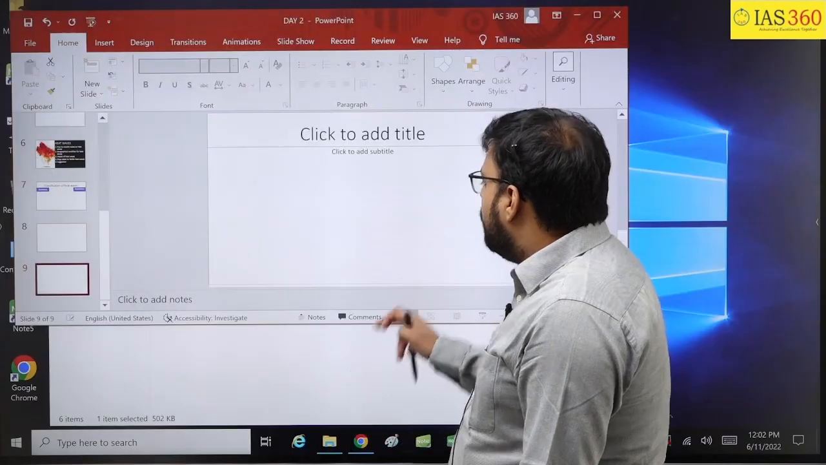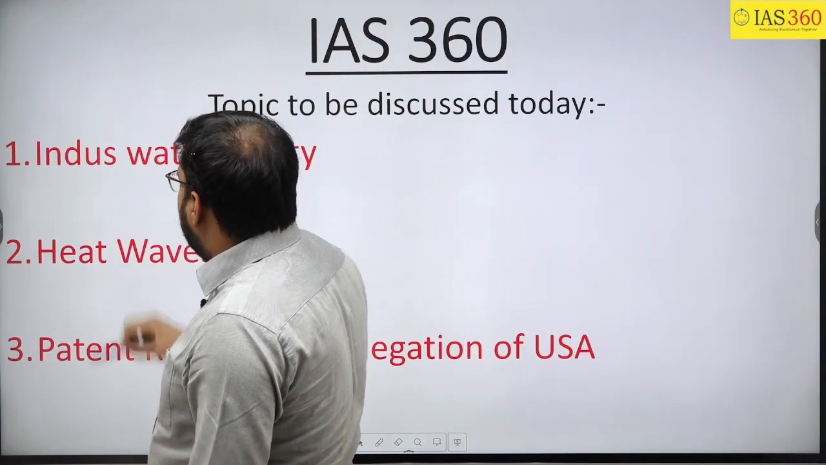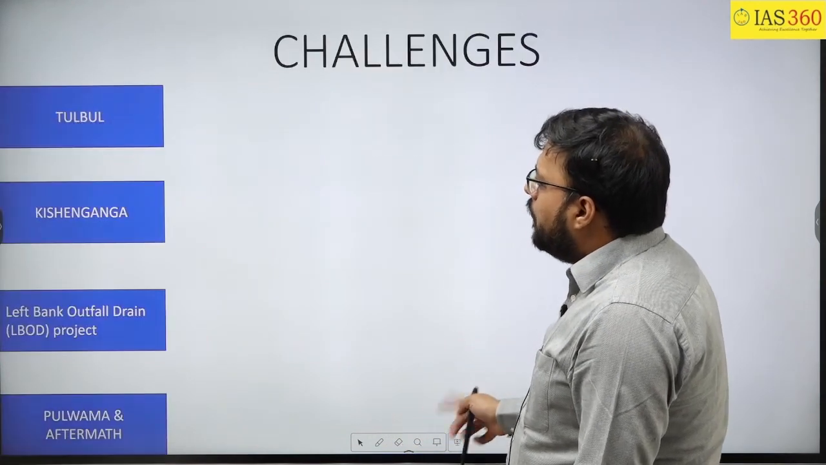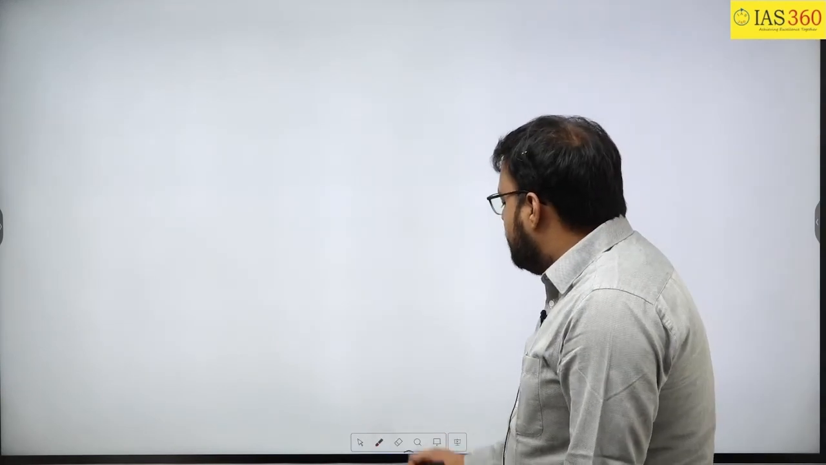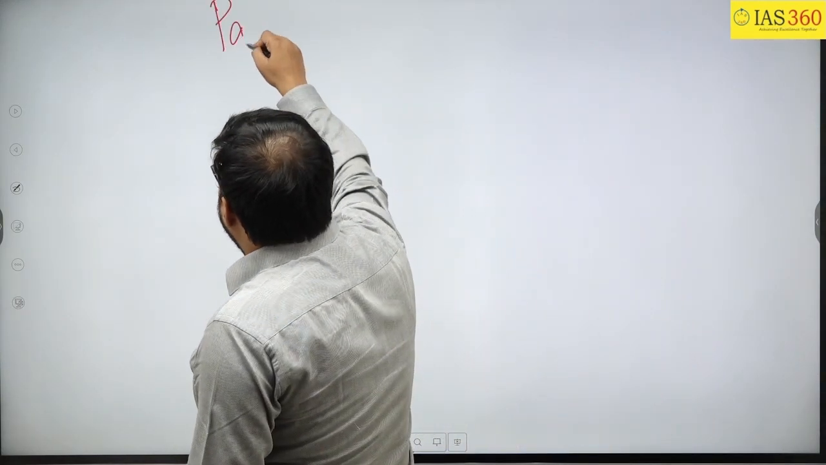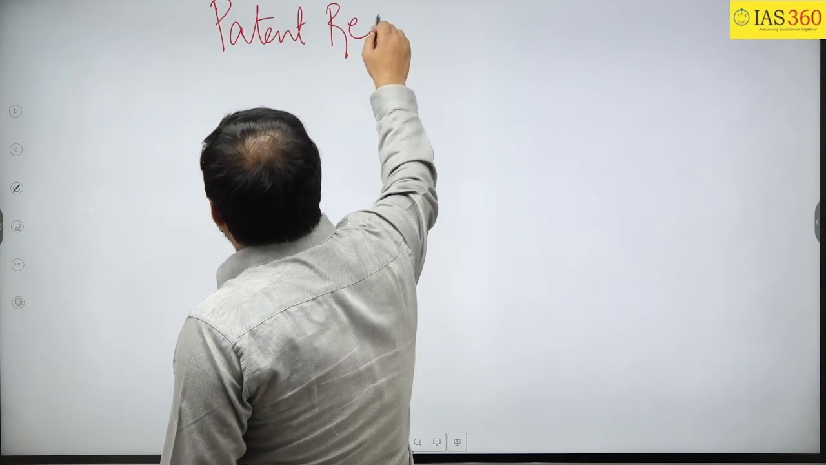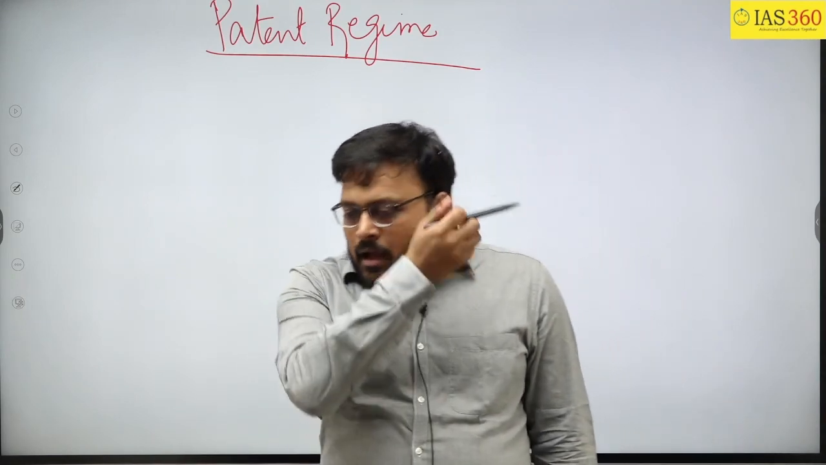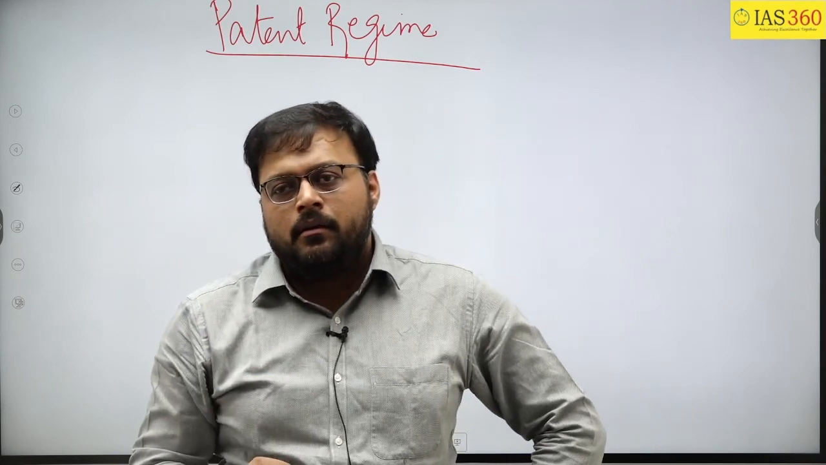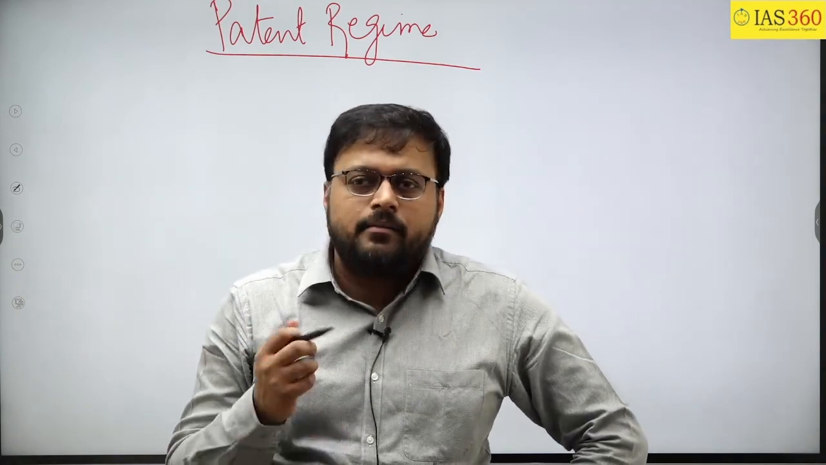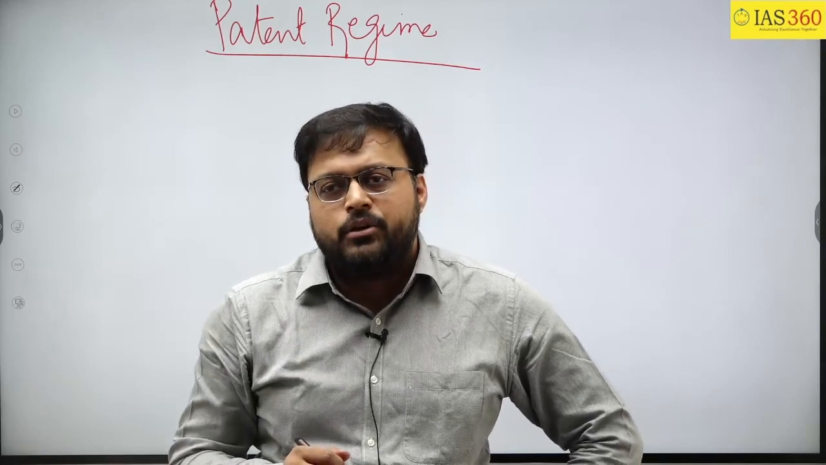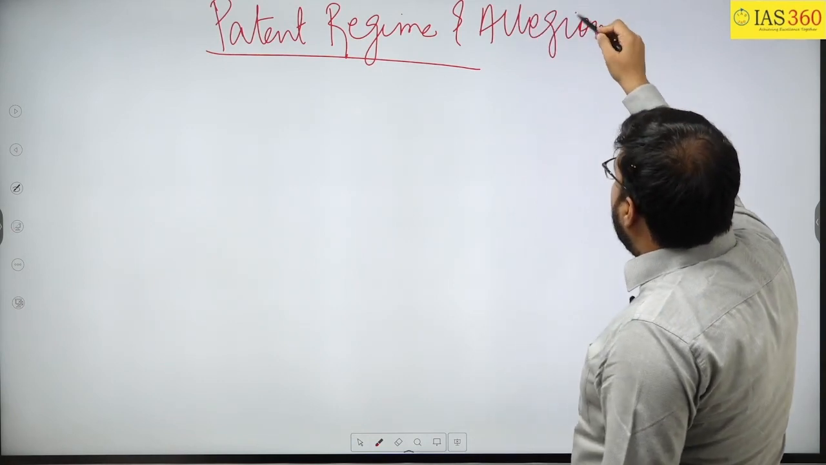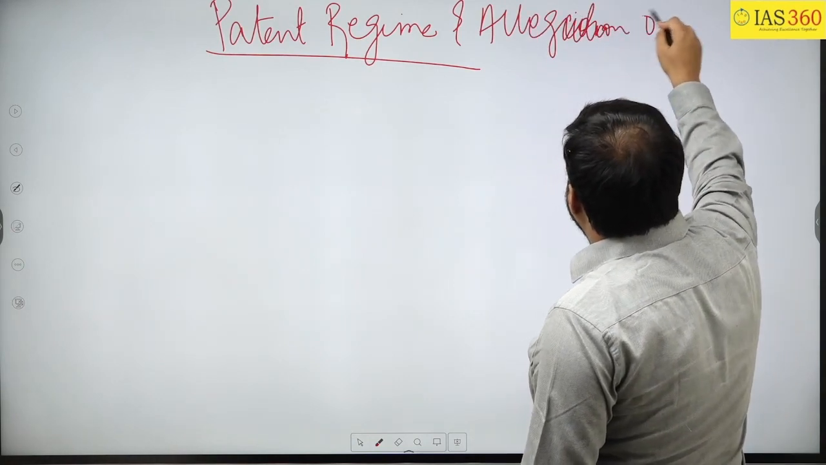Now we will talk about another topic, that is the patent regime and the allegation of USA. So now the third topic which I am going to discuss with you is about the patent regime. Here I will not talk about the patent in detail. I will not talk about the copyright, the designs, or the geographical indication. I will just talk about the patent regime and the allegation of USA.